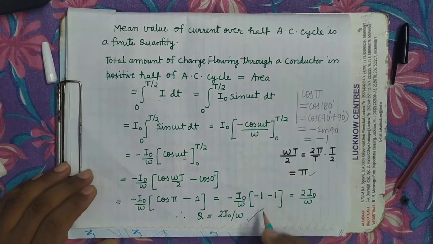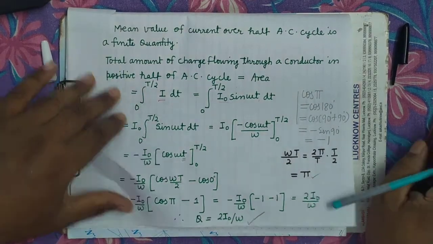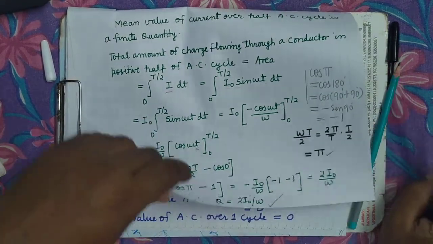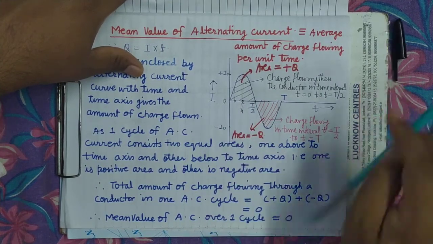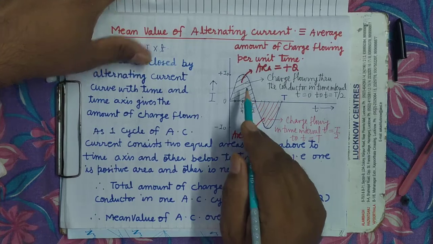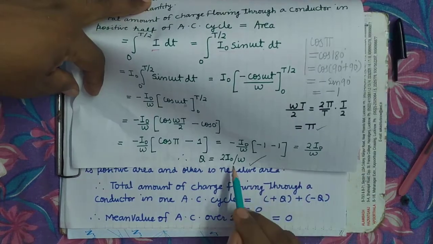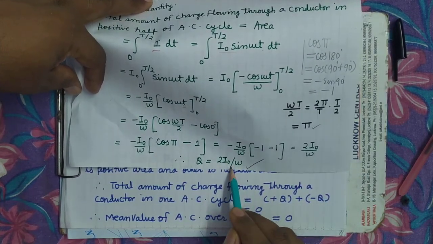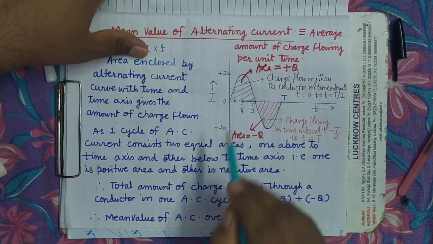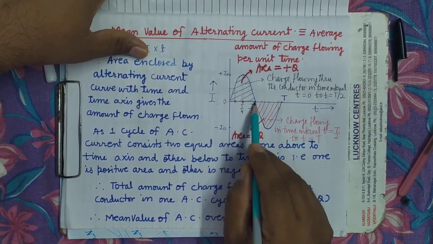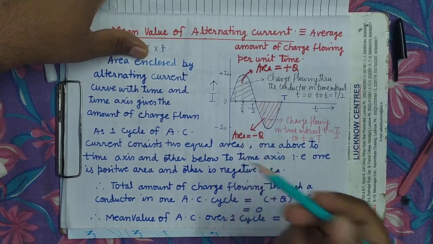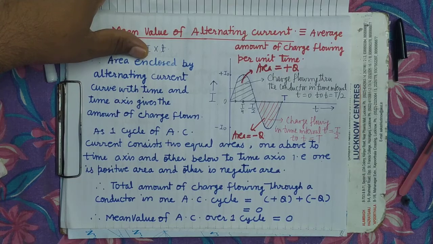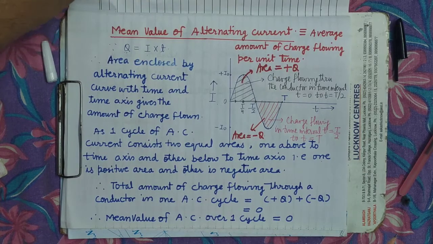So Q, the amount of charge which will flow in the positive half cycle, over this time interval of T by 2, will be 2 I naught upon omega. This much charge will flow in this time interval. Similarly, how much charge will flow in this other time interval? It will also be 2 I naught upon omega, only the direction will be reversed. So what will be the mean value of current?